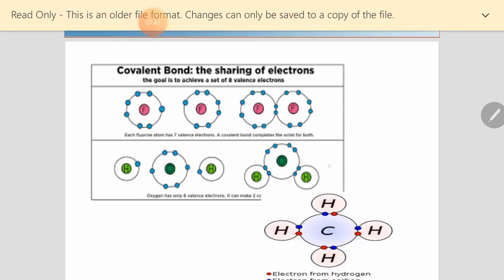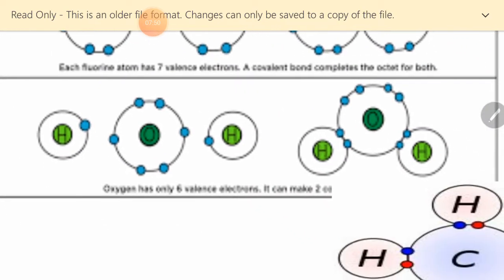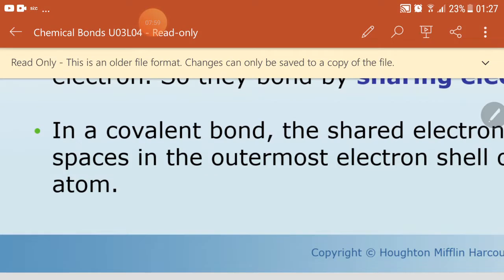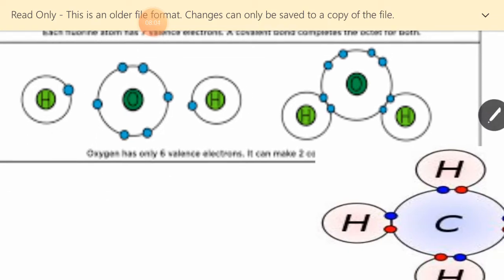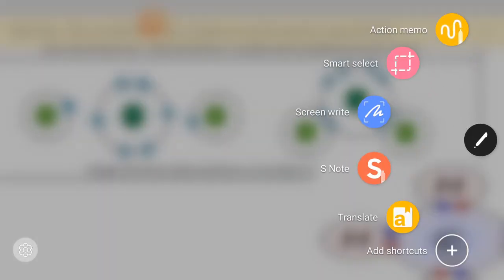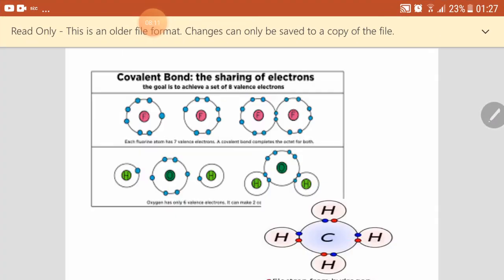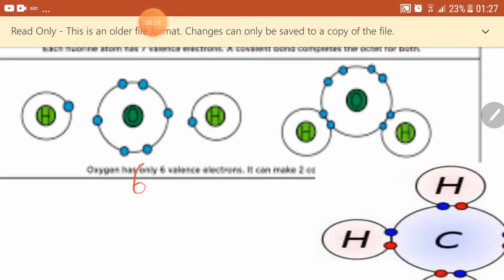Let's go to the example of the water, which is very, very important. The molecule of water here. Look at the atoms before making the bonds. Here is the oxygen. The oxygen has 6 valence electrons.